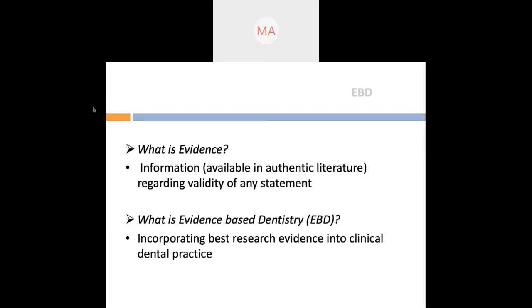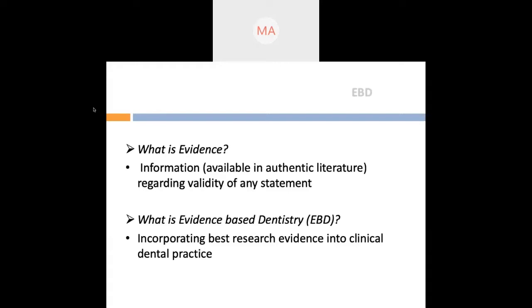What is evidence? Evidence is what is available in the literature. What is seen in the literature is all evidence. Now, there is something called as good evidence and bad evidence as well. So, always go for authentic literature. What I mean by authentic literature is those published in peer-reviewed journals. If you have something which is published in a non-peer reviewed journal, maybe that will be considered as not a good evidence, and that may not be used for your clinical practice, nor for your systematic review, nor even for your gaining of knowledge.